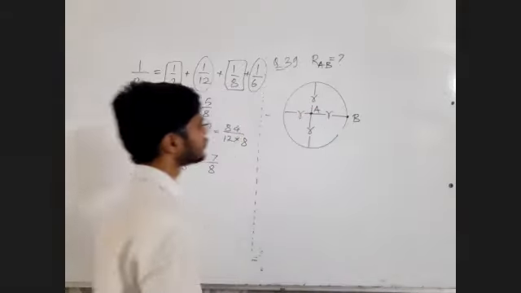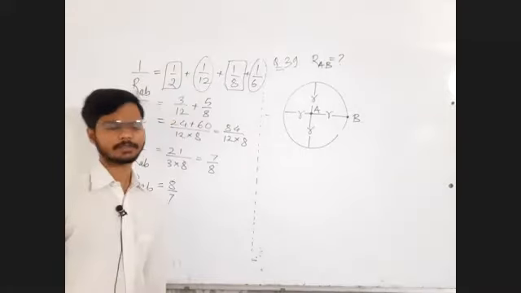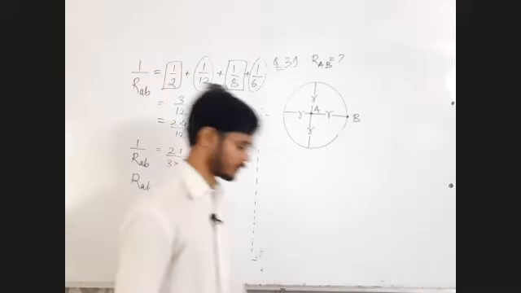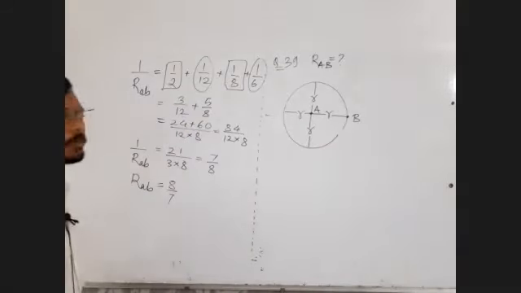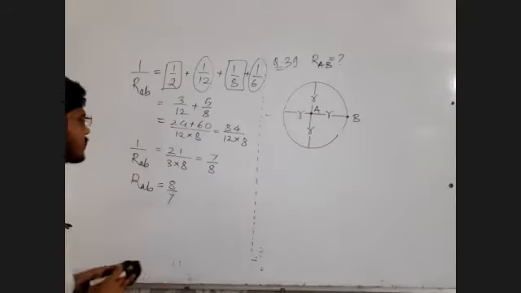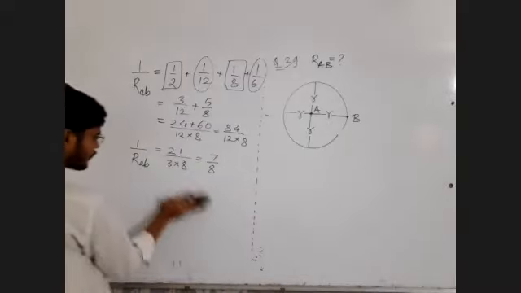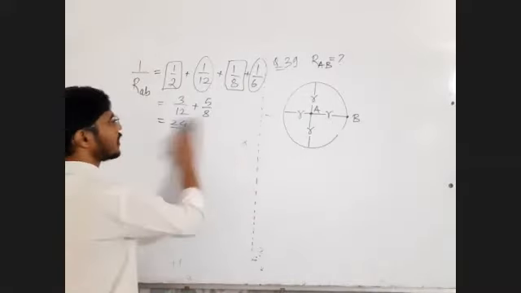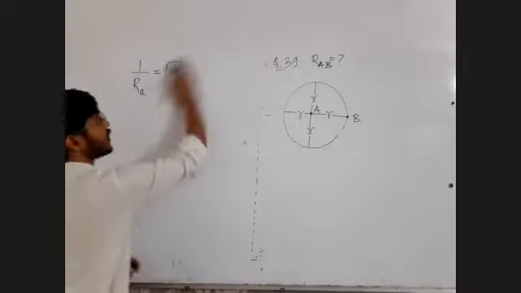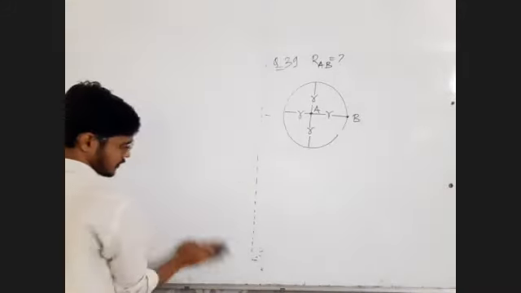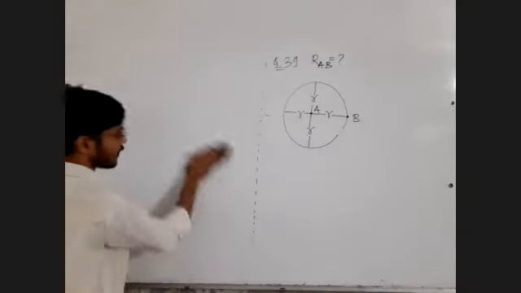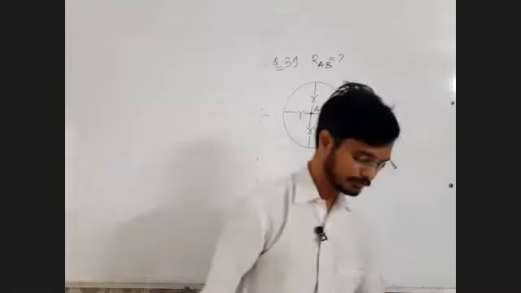Find out additional points in the circuit. Draw the left extreme point, right extreme point, and all other points in between these two points. Left extreme point draw करा, right extreme point draw करा, आणि बाकीचे additional points या दोघांच्या मध्ये draw करा. And then draw one by one all the resistances. Then check which are in series, which are in parallel. Find out equivalent resistance first.